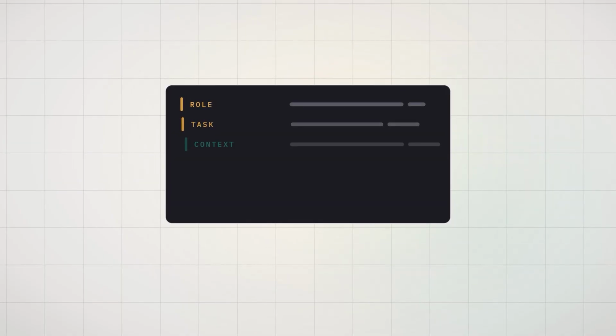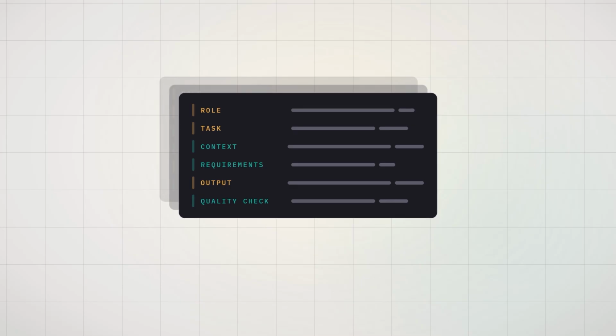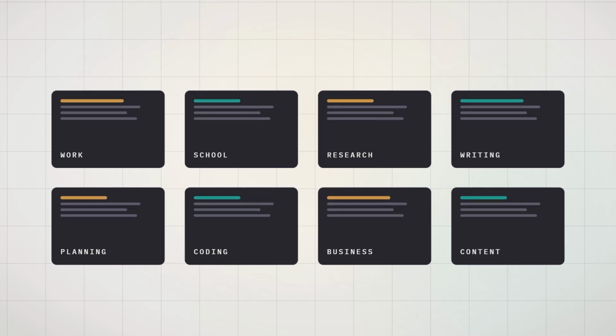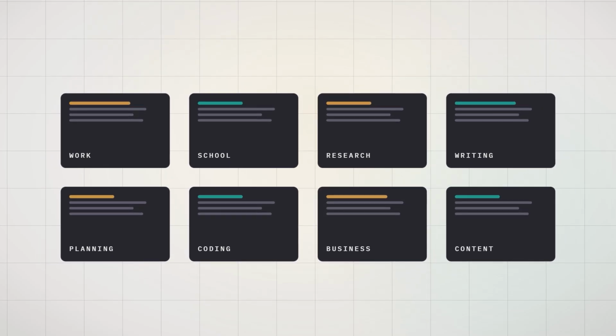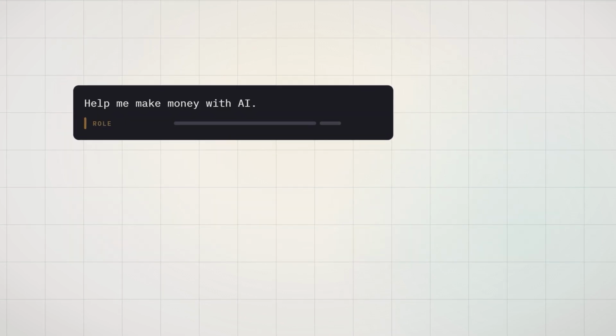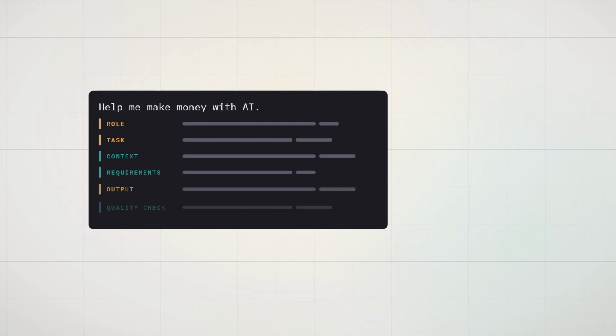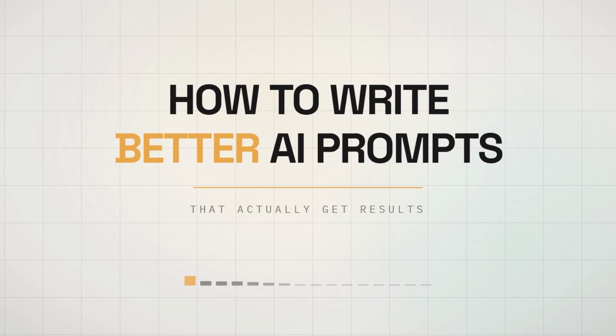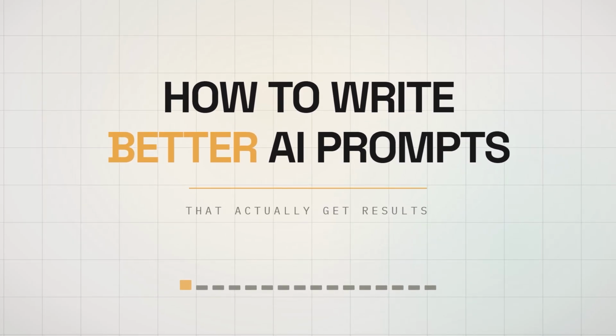In this video, you will learn a repeatable prompt method that can improve almost any AI response, whether you are using AI for work, school, research, writing, planning, coding, business, or content creation. Stay until the end because the final method can turn one basic sentence into a complete prompt that produces clearer, more useful, and more accurate results. And once you understand that method, you will never look at prompting the same way again.